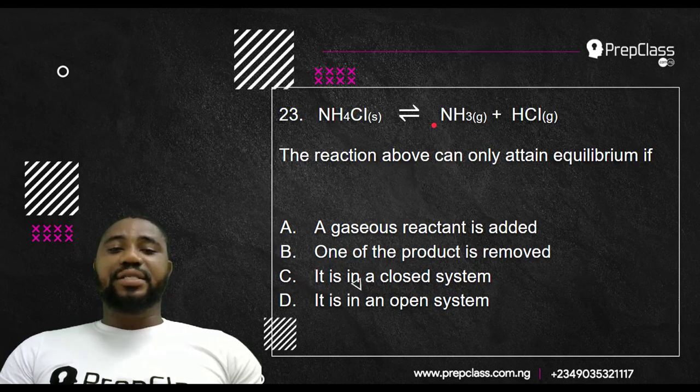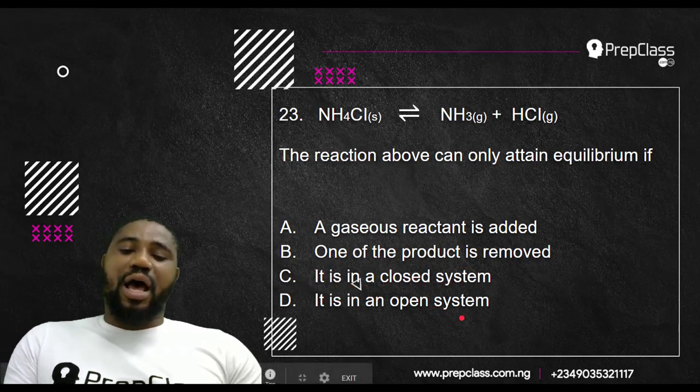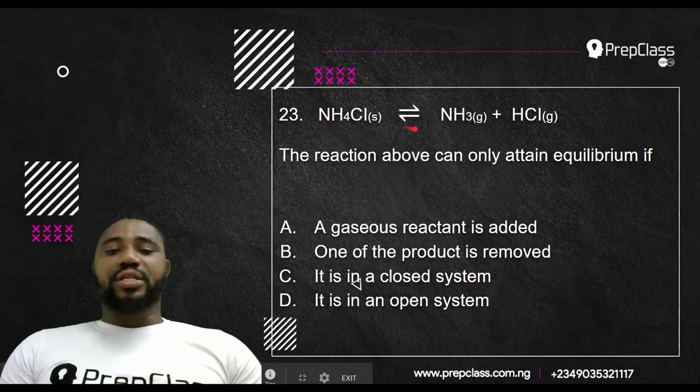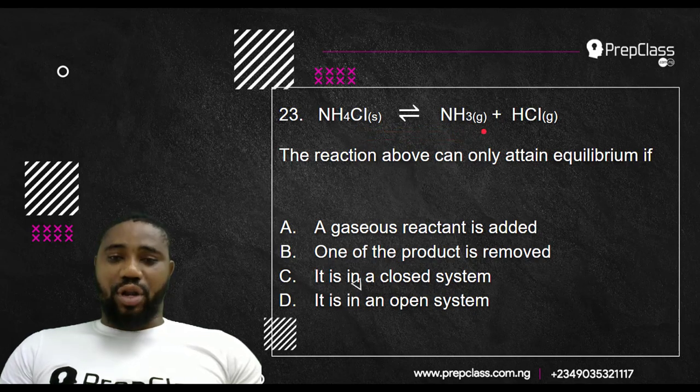Ammonium chloride undergoes a reversible reaction to form ammonia and hydrogen chloride. Okay. Now the reaction above can only attain equilibrium if A, a gaseous reactant is added, B, one of the products is removed, C, it is in a closed system, D, it is an open system. Now they are asking us what will make this reaction attain equilibrium.